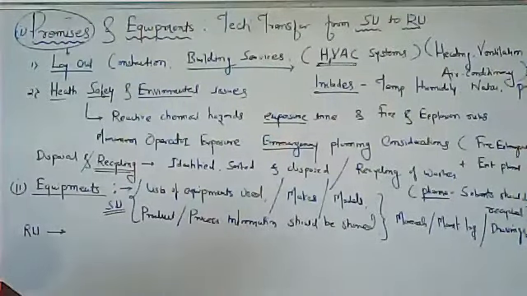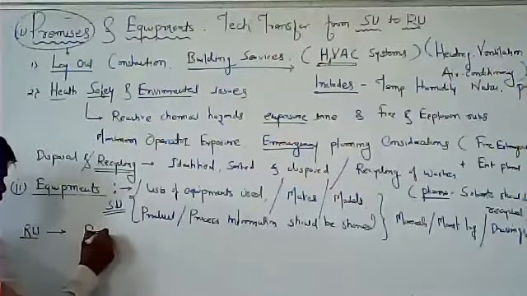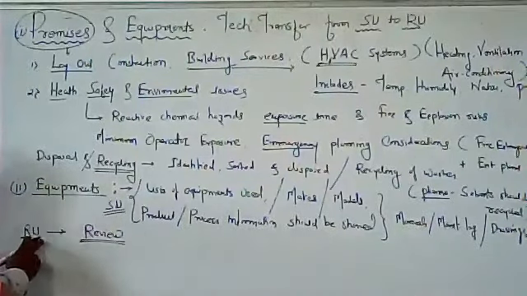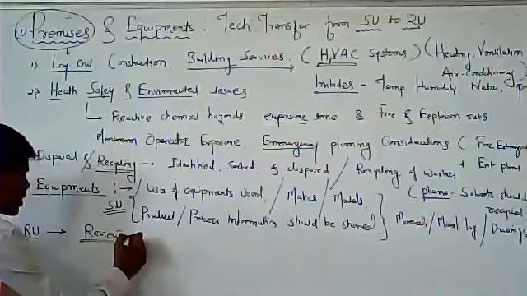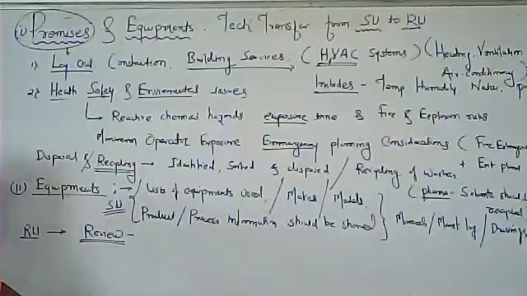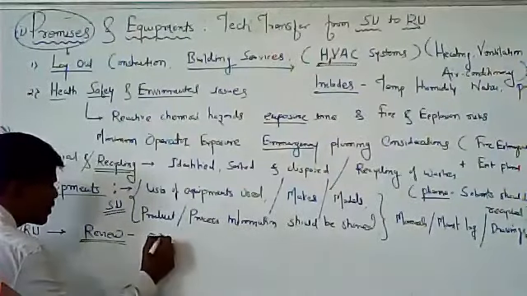Now what is that? It should review all the equipment list with their own inventory list. Whatever information is shared should be reviewed by the receiving unit, because these RUs have their own inventory.